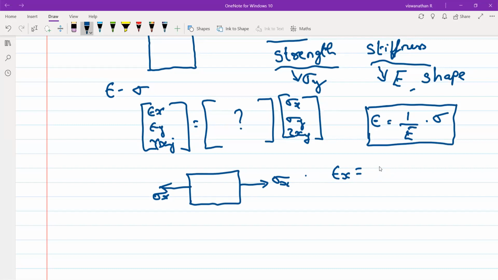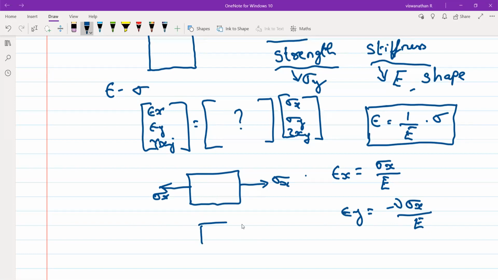It will be 1 by E into sigma, sigma x by E. What will be the strain in the y direction? Minus mu sigma x by E. Everybody understands this? It's nothing but the Poisson's ratio.